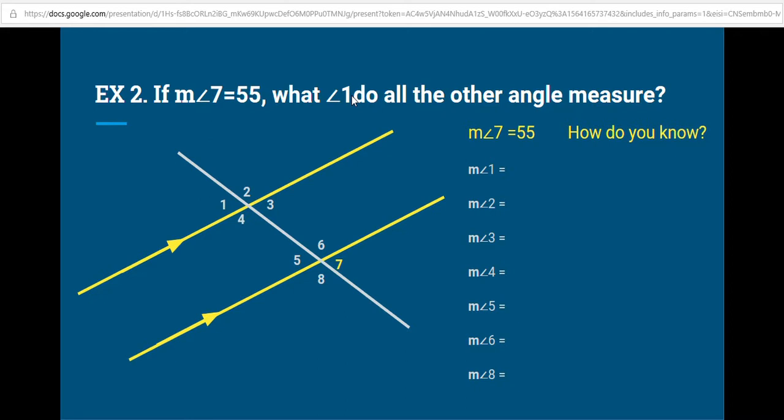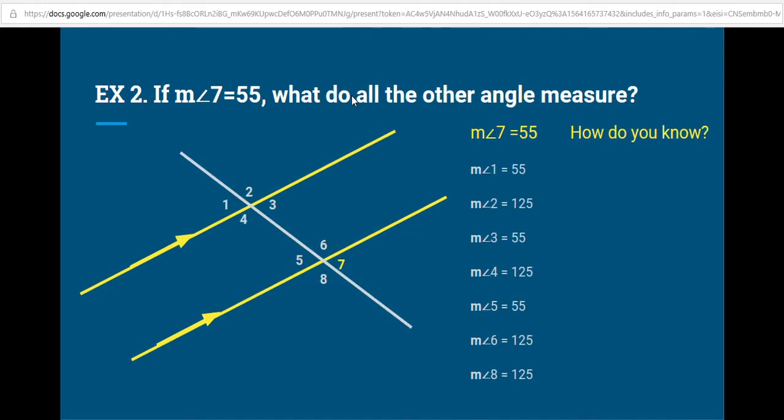Okay, so hopefully we had enough time to find all the angles. So here are the measures of all the angles. 7 is 55, and so is 5, so is 3, and so is 1. Those are all 55. If 8 is 125, then so is 6, and so is 4, and so is 2.